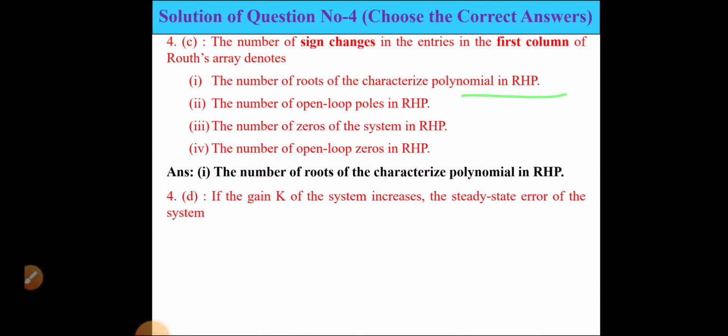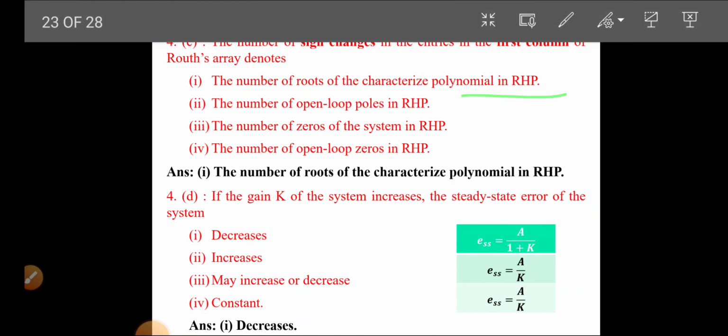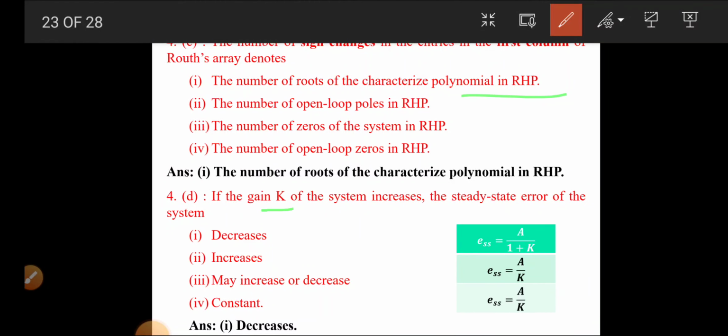Next is, if the gain k of the system increases, the steady state error of the system will decrease, increase, may increase or decrease, or remain constant. So the answer will be decrease. If the gain of the system increases, so here k is nothing but the gain.